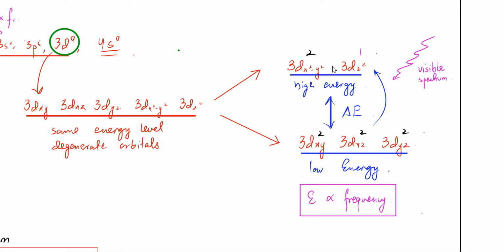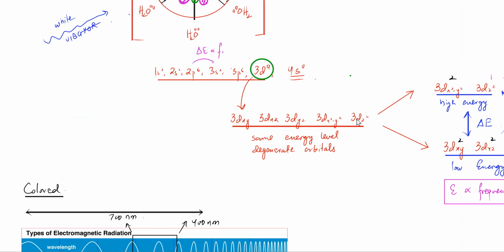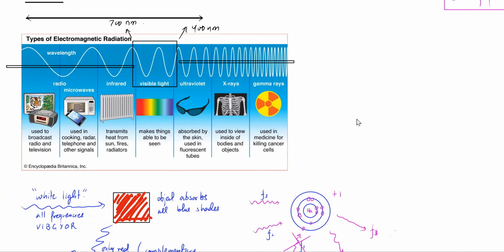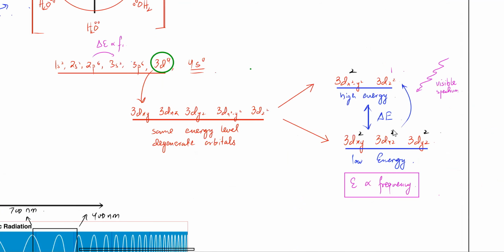Yes. So when they're doing that, they're going to absorb a certain frequency from the visible spectrum. And that frequency matches this energy gap. Exactly. यहाँ पे लिखा हुआ भी होगा, energy is proportional to frequency. ठीक है? Remember this energy is proportional to frequency.